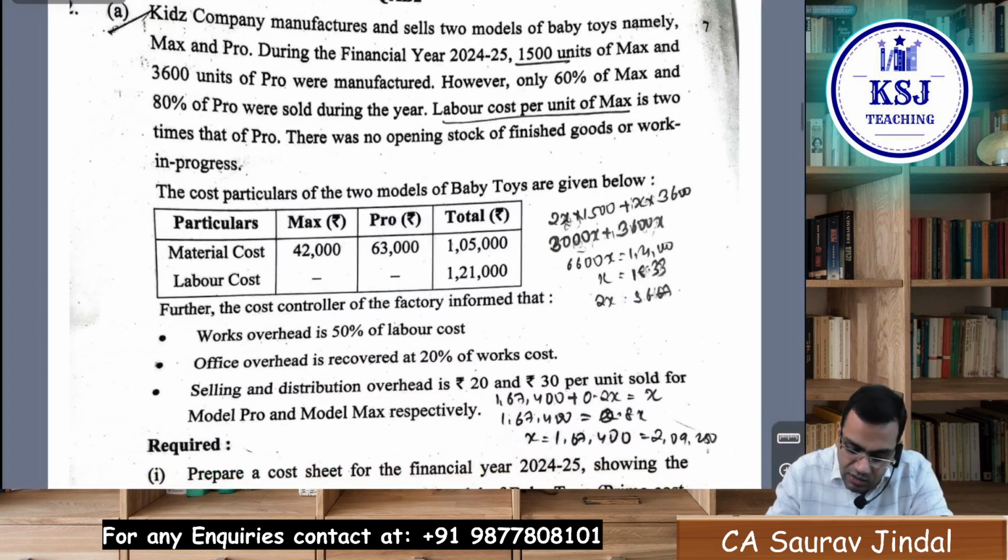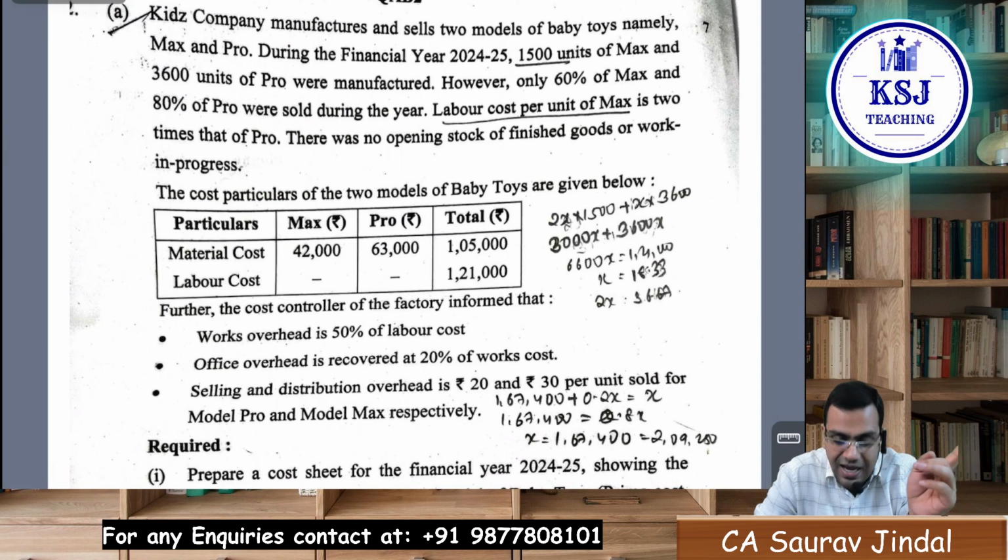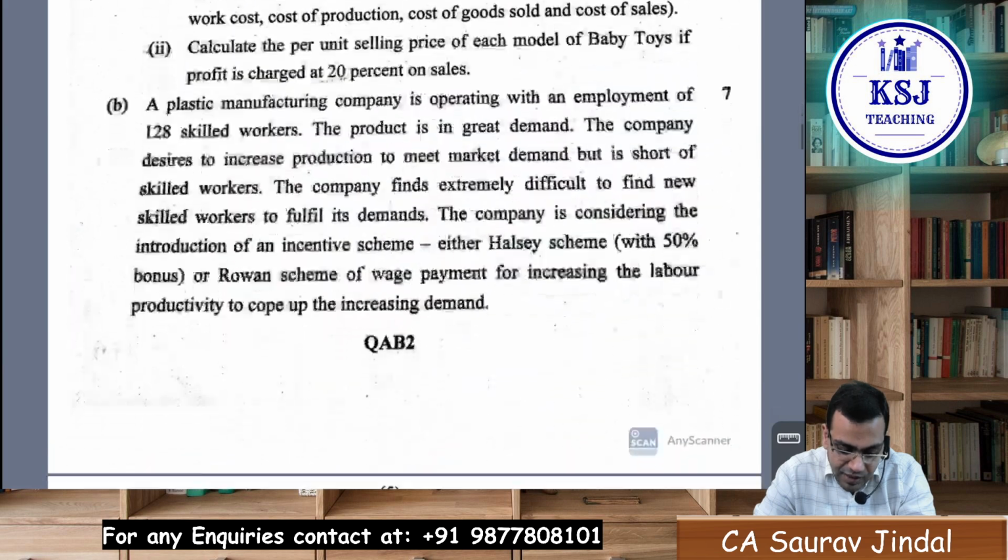Right, now this Max Pro sells 2 models of baby toys. This question we have already covered in the regular course. I have covered it. It is a super pen and normal pen question. It is that kind of a question on the cost sheet. Prepare a cost sheet. Right, it was on that kind of lines, where super pen, normal pen, that question was asked in one of the examinations only. It is the same question.